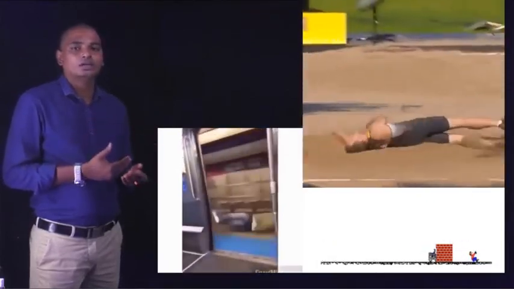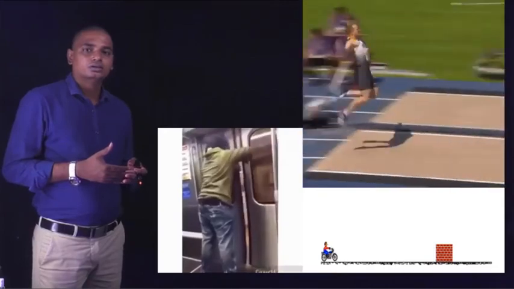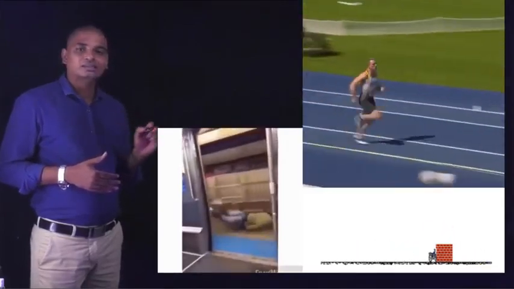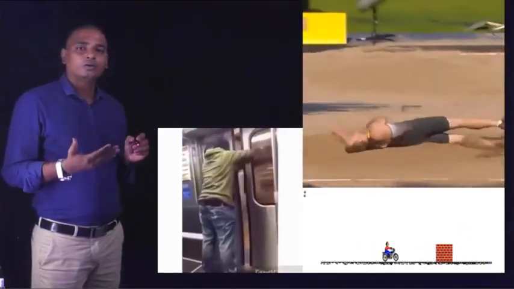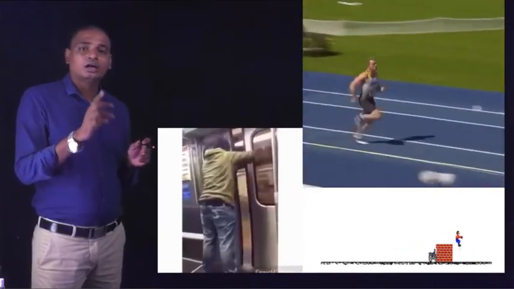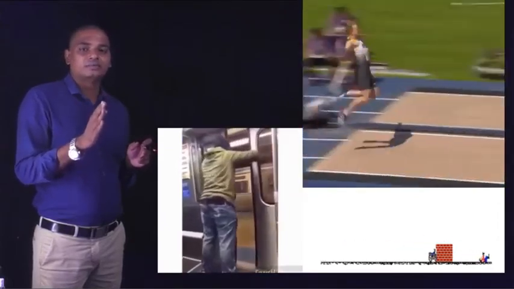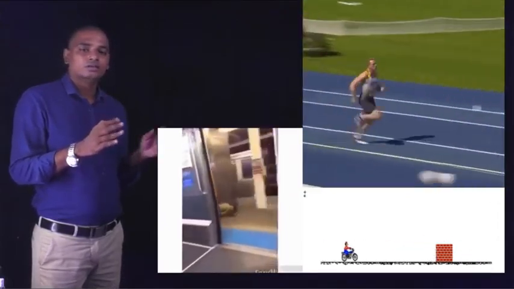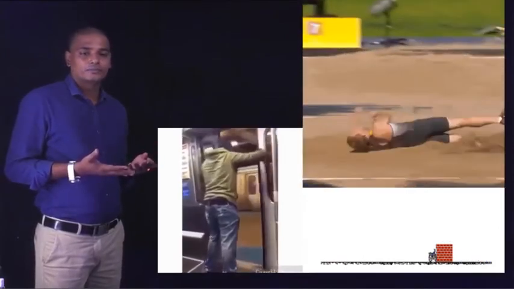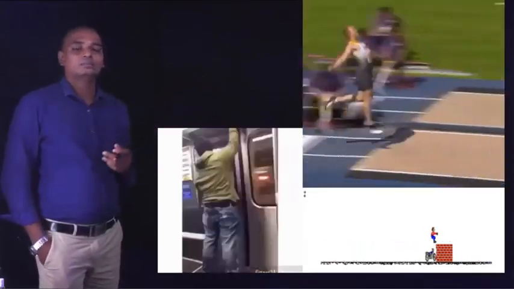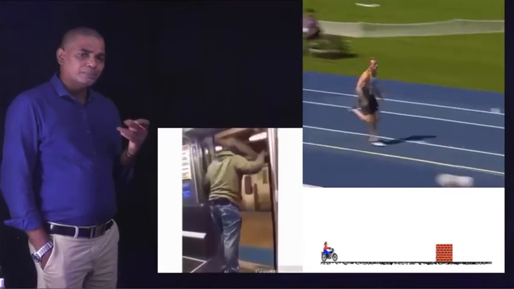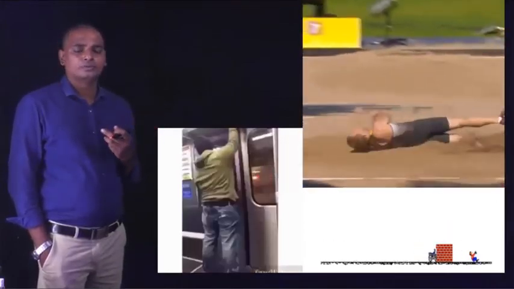When you try to come out of the train or a bus, initially the bus or the train is in motion. When you step outwards, you need to come to rest immediately. But due to inertia, it does not allow sudden changes in the motion. Therefore, you will fall forwards. And similarly, in this example, how can a person make long jumps?